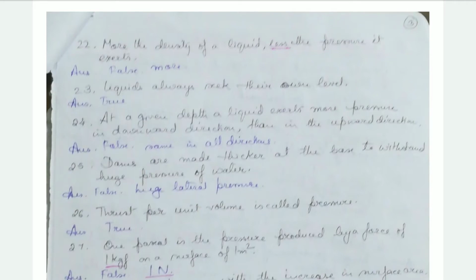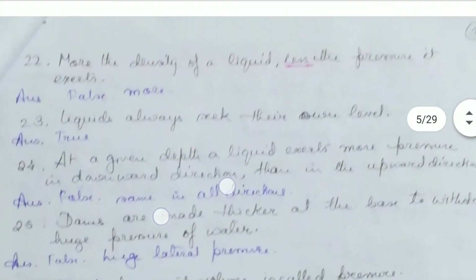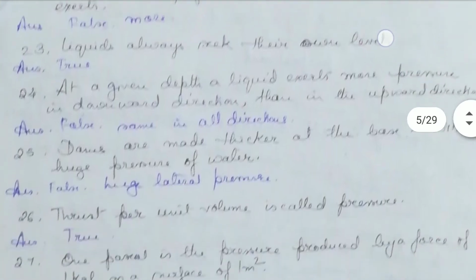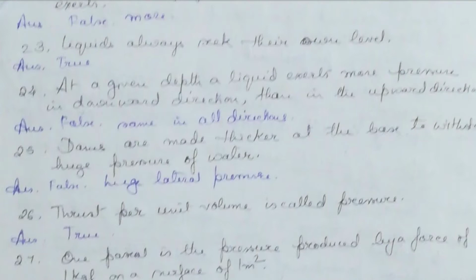22nd question: more the density of the liquid, less the pressure it exerts. The statement is false because more the density of the liquid, more is the pressure it exerts. Liquid pressure is directly proportional to its density. Liquids always seek their own level. That's true. At a given depth, a liquid exerts more pressure in downward direction than in the upward direction. That's false because liquid exerts pressure in all directions, and that is the same.